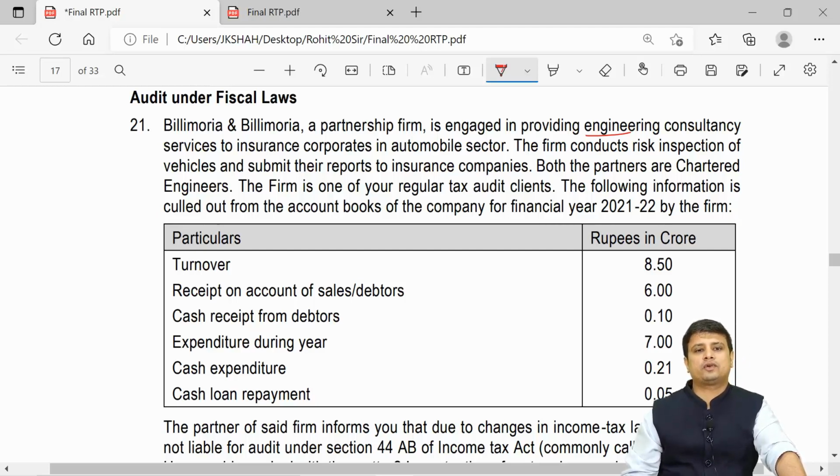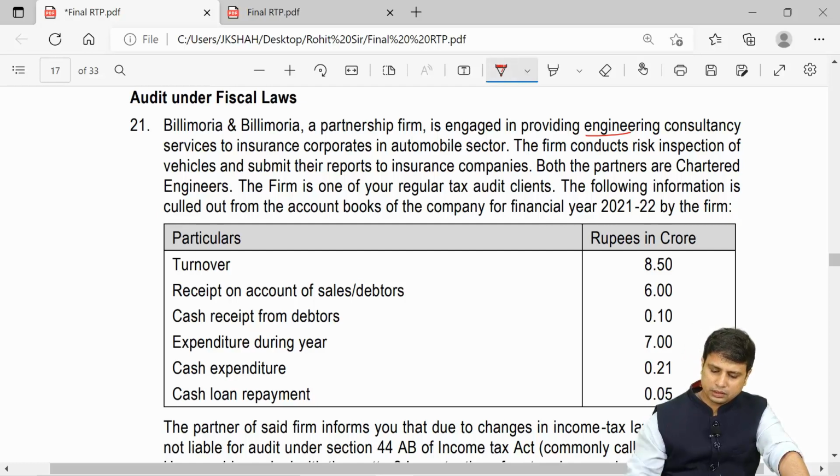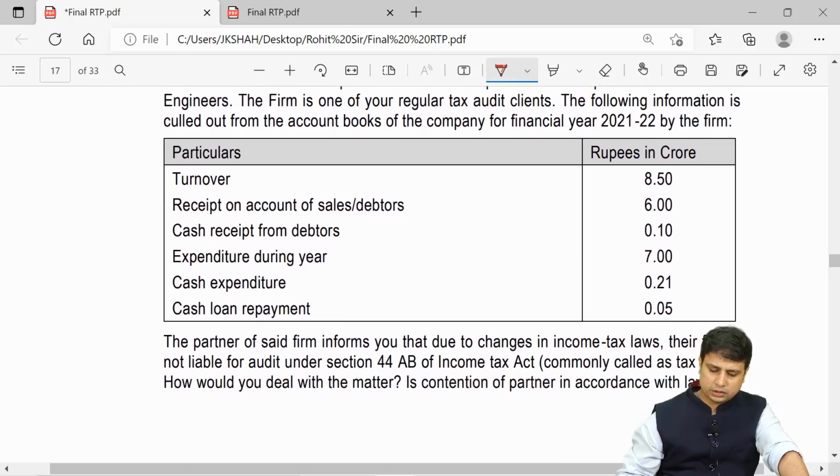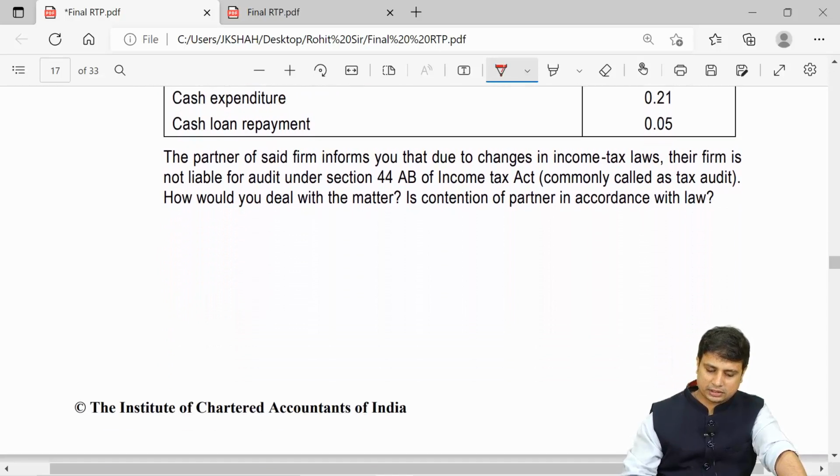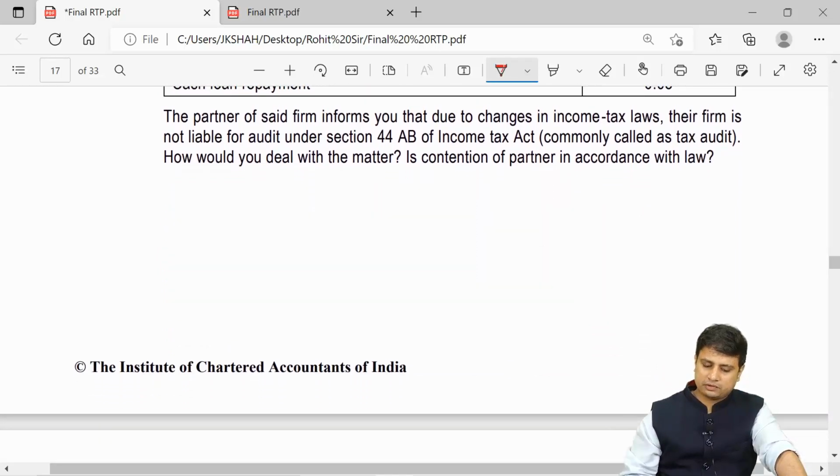The following information is culled out from the books of accounts of the firm for the year 21-22. What they have given here is the turnover, receipts on account of the sales, cash receipts, expenditure, cash loan, etc. The partner of the said firm informs you that due to the changes in the income tax law, their firm is not eligible for tax audit under 44AB. Is the contention of the partner in accordance with the law?